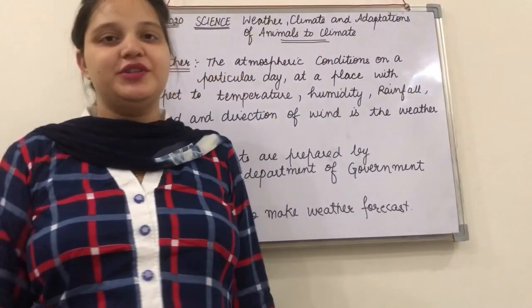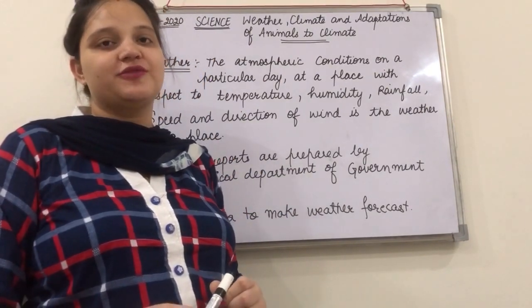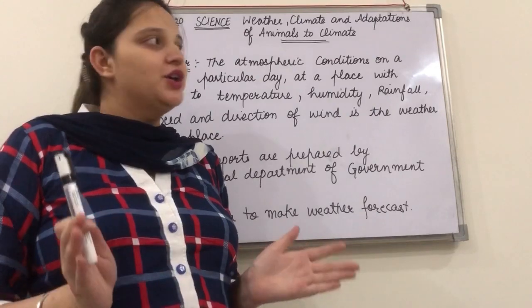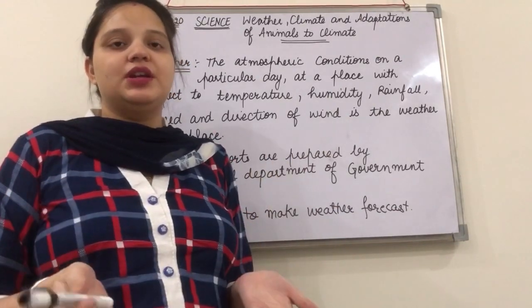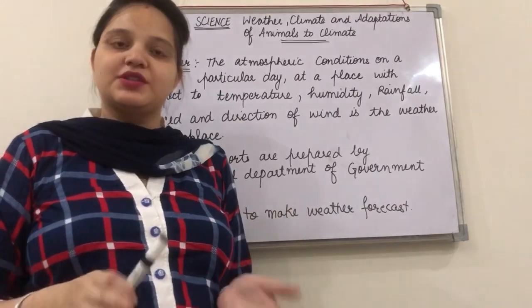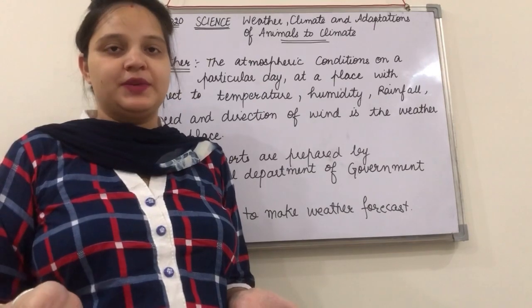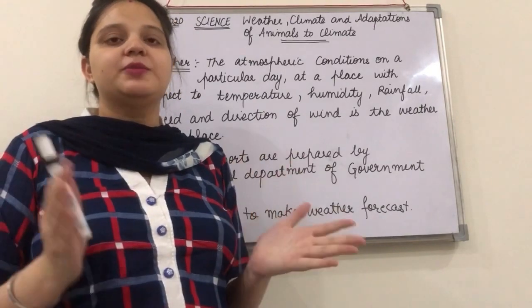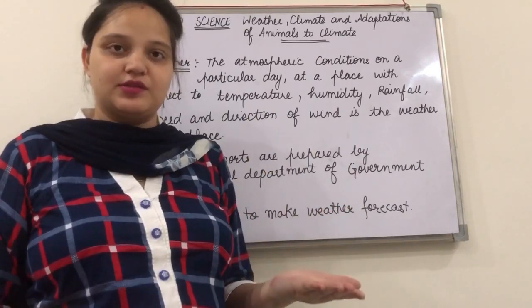So good morning students. Today we are going to start with the new chapter, weather, climate and adaptations of the animals to the climate. So let's start with the weather, right? In day-to-day life we normally observe the weather. Sometimes it's rainy, sometimes it's sunny, sometimes it's hot, sometimes it's windy, right? So these are the different types of changes that we observe daily related to the climatic changes, right?